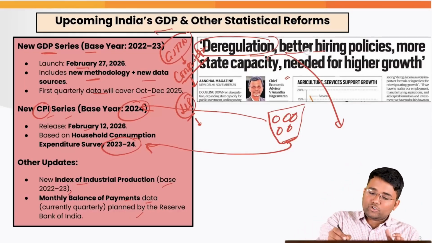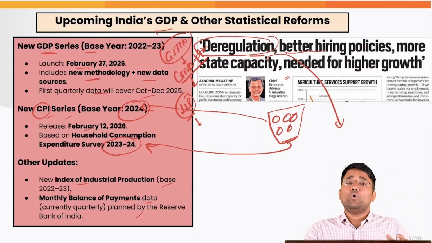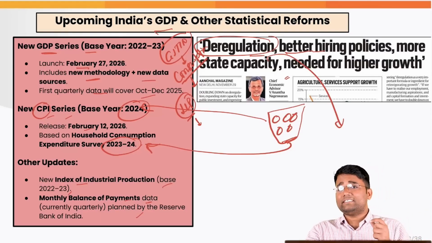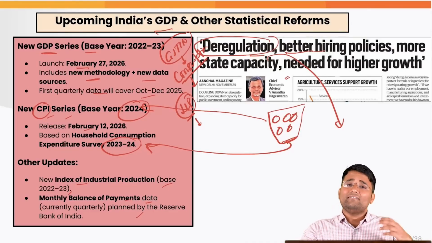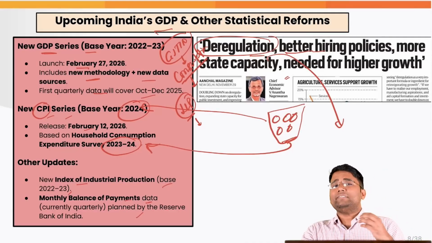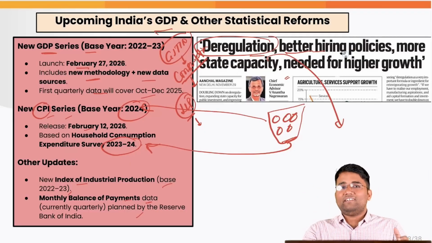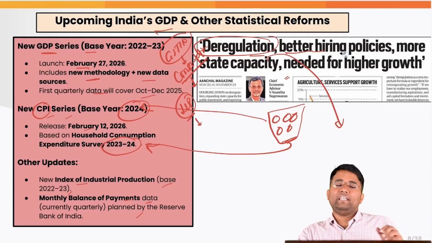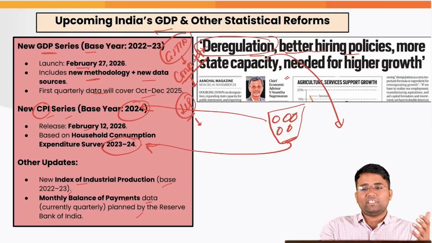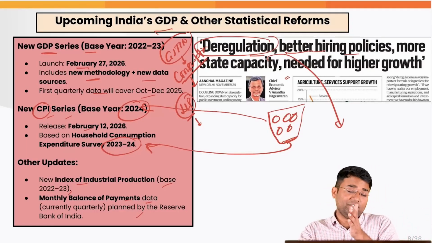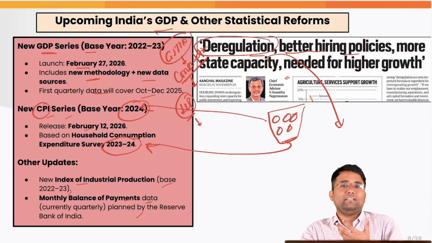Along with that, there are other issues in the economy, like over-regulation of some sectors, overlapping of jurisdiction between the center and states, and issues with compliance and hiring policies, etc., that need to be addressed. For example, the government came with GST 2.0, which leads to more rationalized regulation and will improve compliance. They already announced the labor codes that will improve the hiring policies. They are also coming with other specific schemes like the Employment Linked Incentive scheme, which will provide incentives to employers as well as employees and further improve the hiring policies.